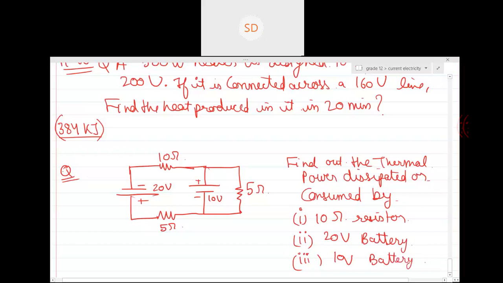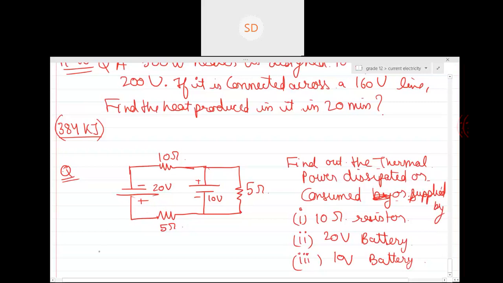So basically you need to find out the power dissipated or consumed by the resistor and by the batteries. Batteries have two options, right? A battery can either consume, that is absorb, or it can supply. The resistor will always consume.